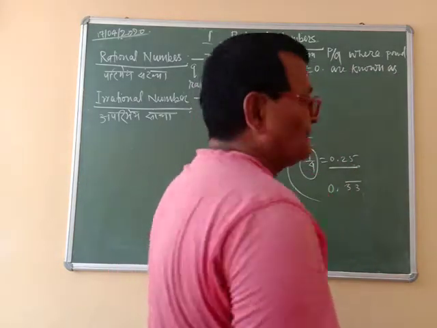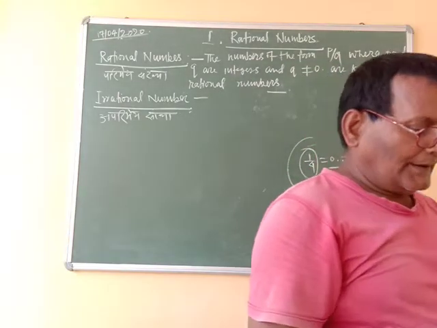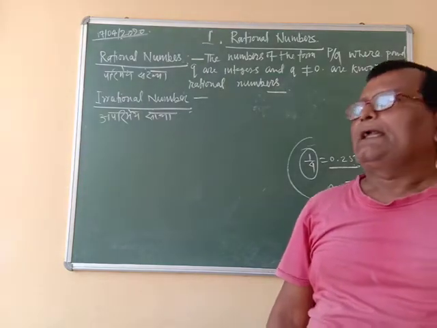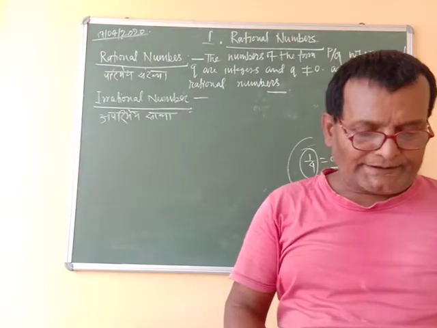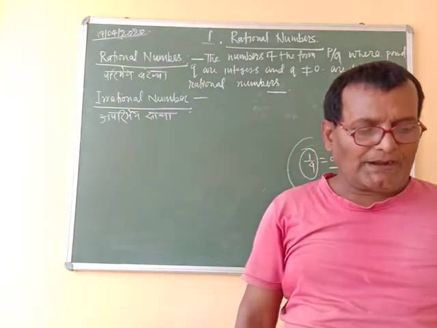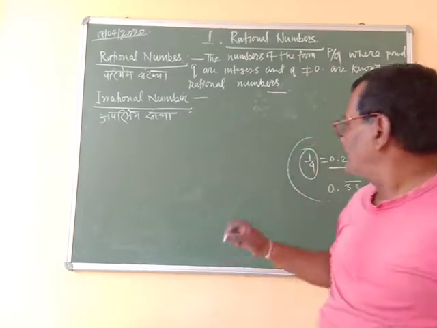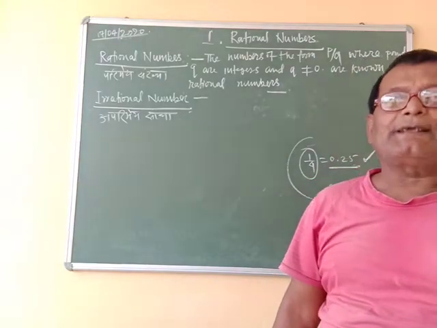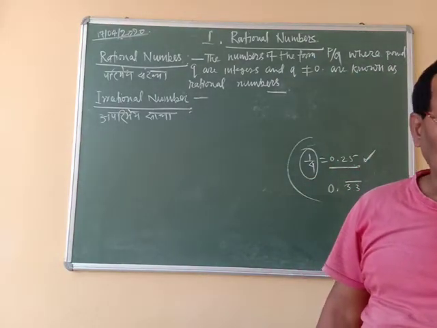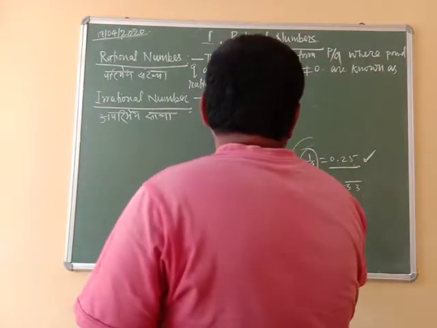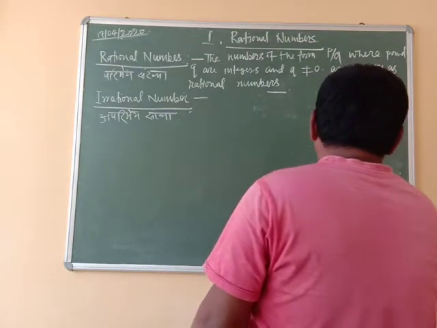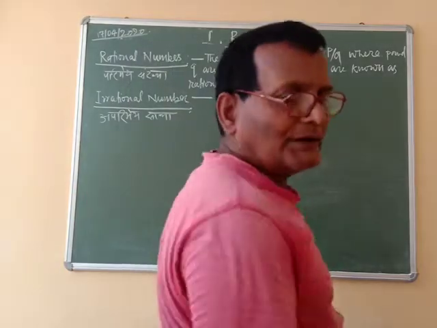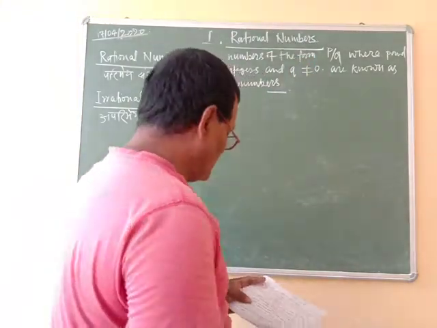So irrational number: a number which can be expressed neither as a rational number, neither as a terminating decimal nor as a repeating decimal, is called an irrational number. I write this definition, and I hope that you will also write it.